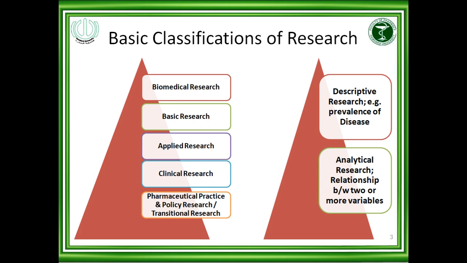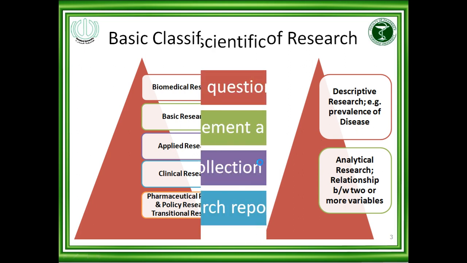If the patient has hypertension, control of hypertension. If the patient is diabetic, control of diabetes. So there are many variables to evaluate from a single drug, that is how this single drug can influence all these variables. So this is called analytical research, or it is also called experimental research. Descriptive research is also called observational research.